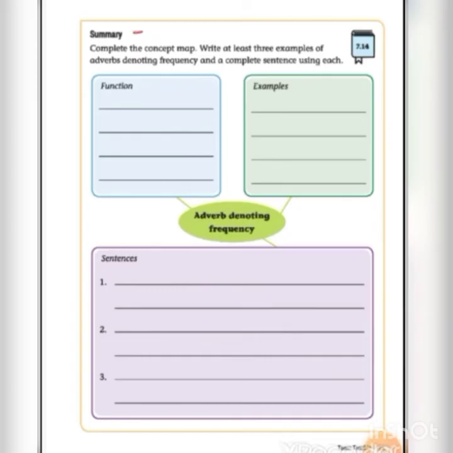Next, summary 7.14. Complete the concept map. Write at least 3 examples of adverbs denoting frequency and a complete sentence using each. So do you know what is the function of adverbs denoting frequency? It tells how often we do things or how often things happen or do not happen. Refer to your Studio Book page number 25 and complete this page.